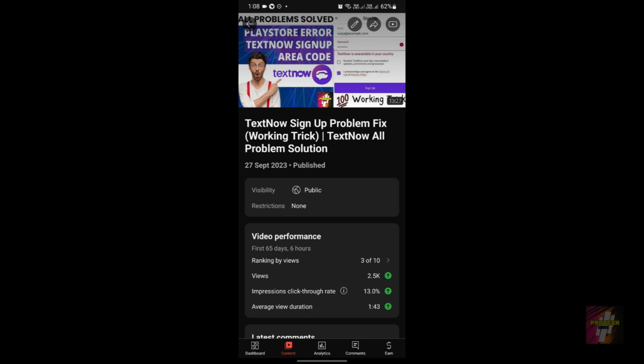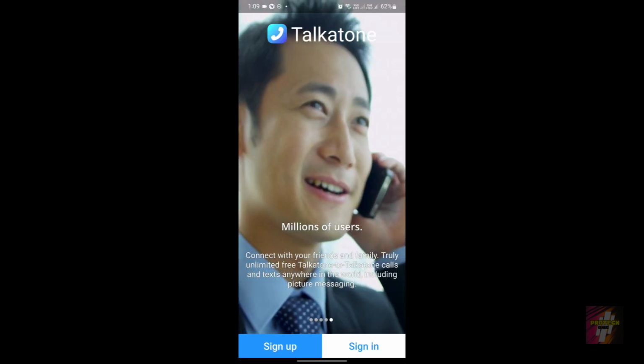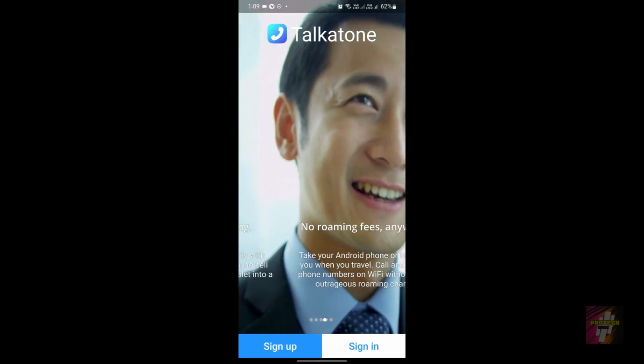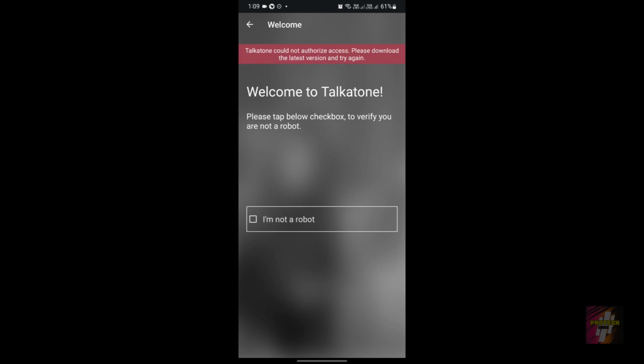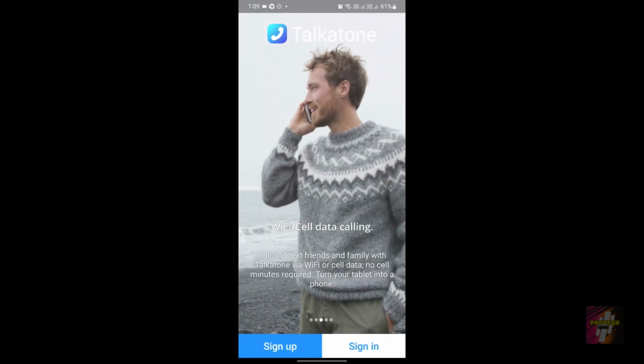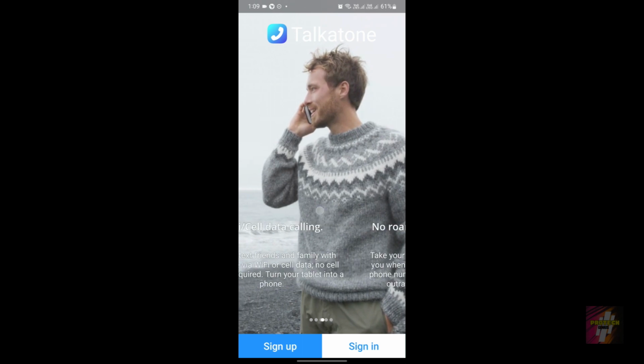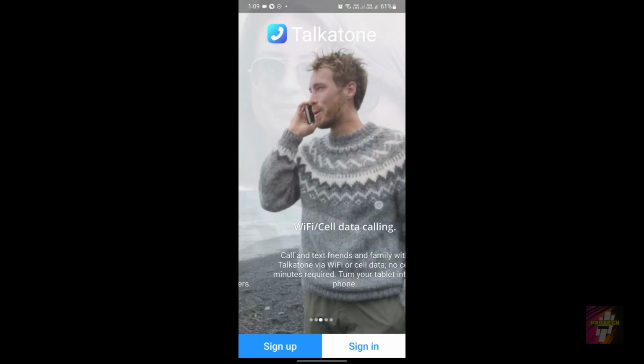Now, if you take a look at the Talkatone errors, this application has the same kind of errors. Talkatone could not authorize access. Please download the latest version and try again, even though I'm using the latest version. Yes, Talkatone also has the same 4 to 5 errors.